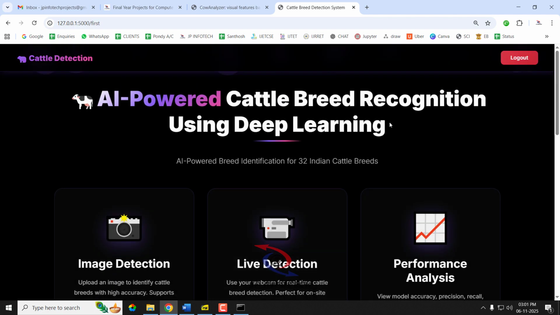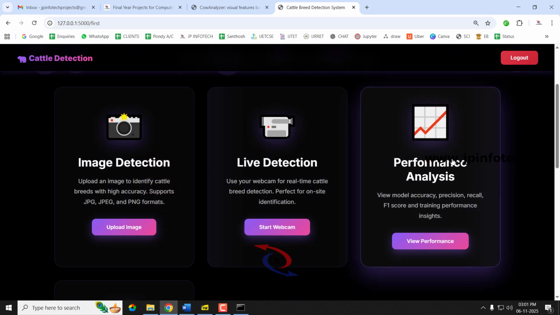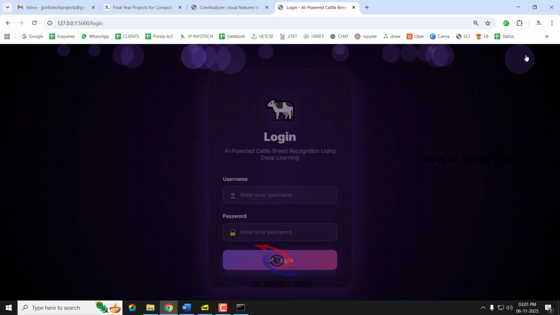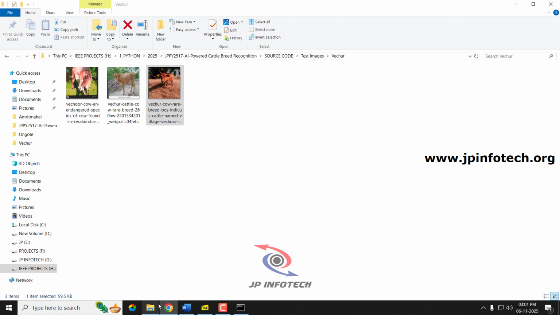So coming back, now we have seen all the modes of image detection, live detection, and also we have seen the performance analysis and the graph part. And let me log out. Before completion, let us see the frequently asked questions for this project.